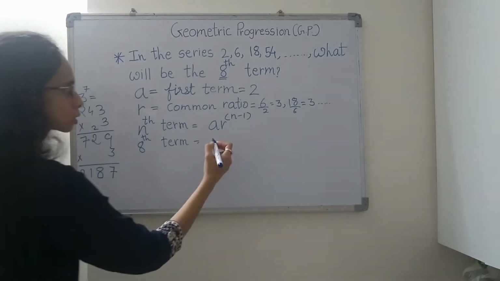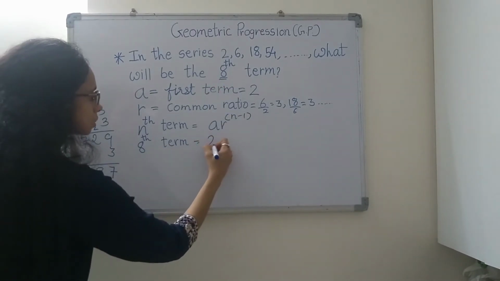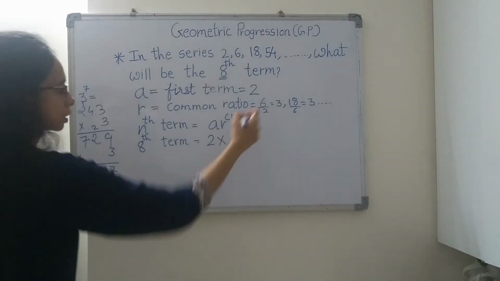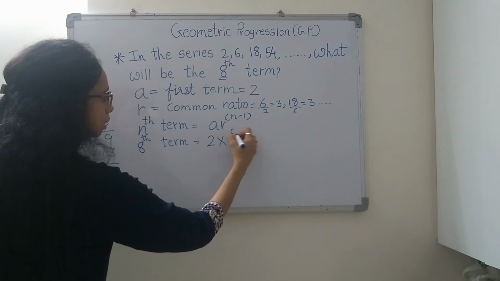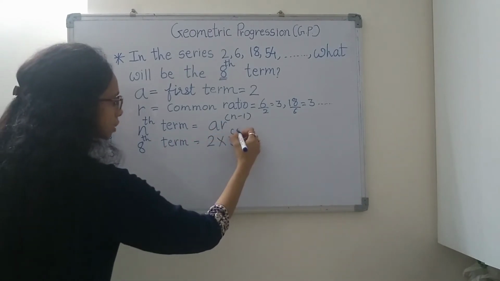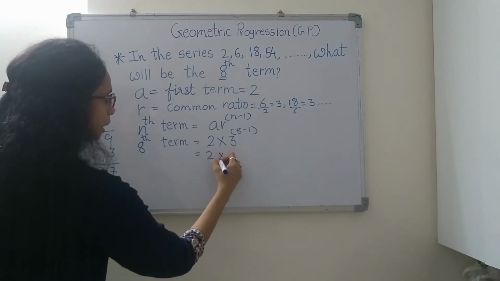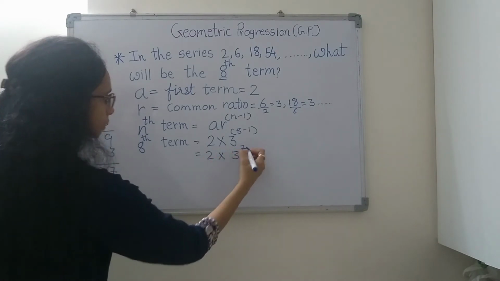So A is 2, multiplied by R. R is 3, raised to n minus 1. N is 8, so 8 minus 1. So it is equal to 2 multiplied by 3 raised to 7.